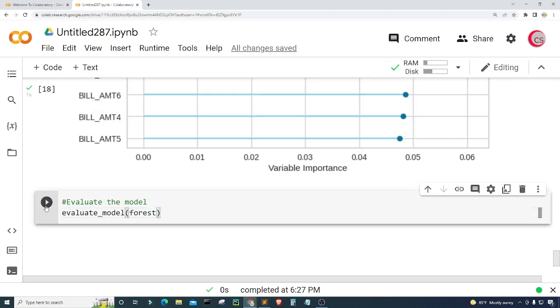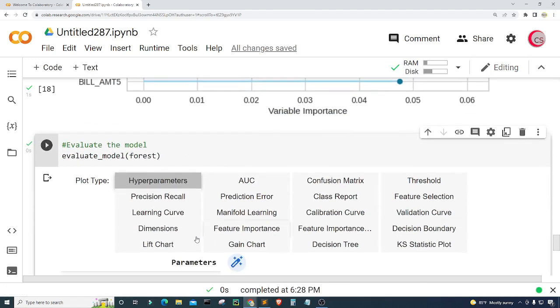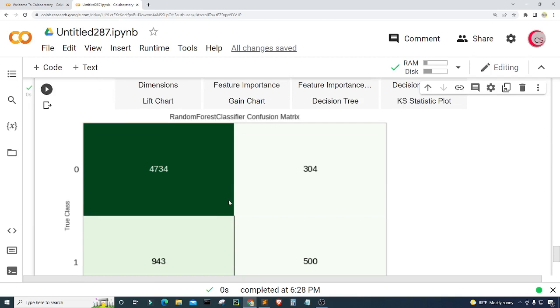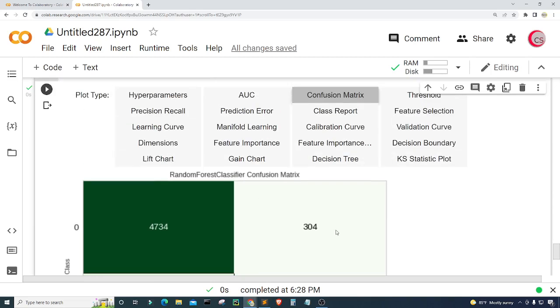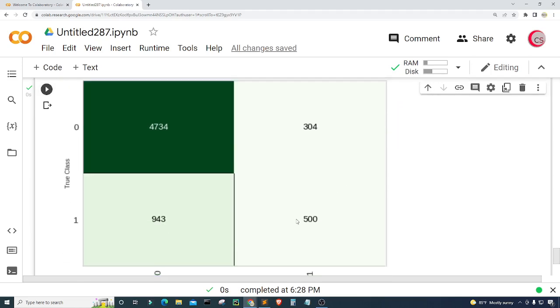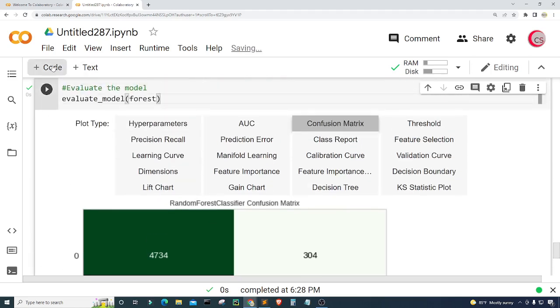So let's go ahead and run this, and what you can see here is we have some options now. You can see that we have confusion matrix here. If I just click that, you'll see that it loads up that confusion matrix that we created earlier, which is pretty cool. So it has all of these different plots that we can use to evaluate our model, all these different options that you can select. Okay, so let's create a new cell.